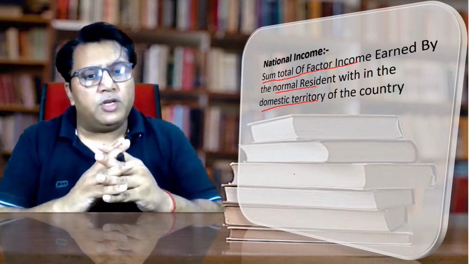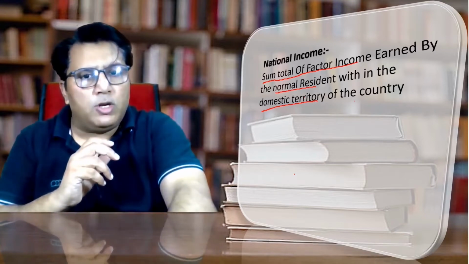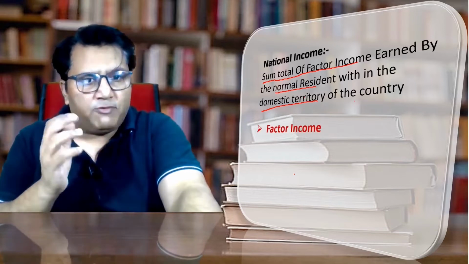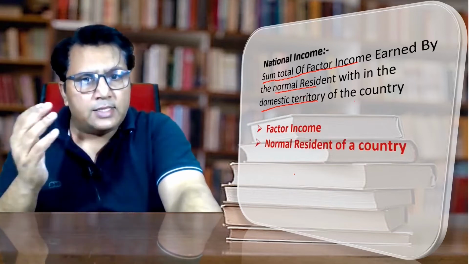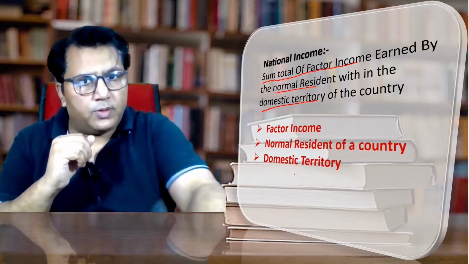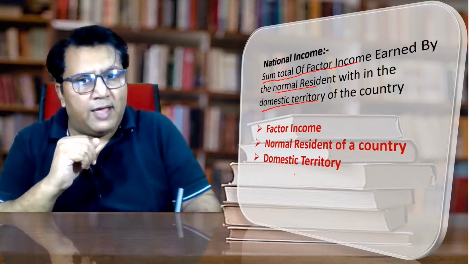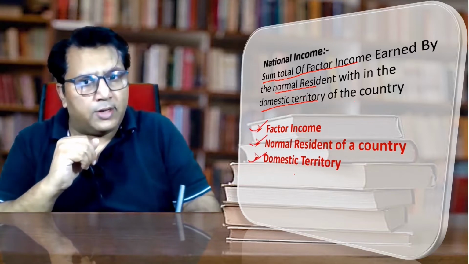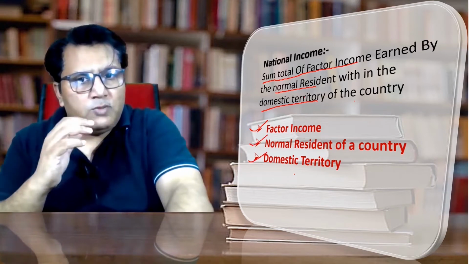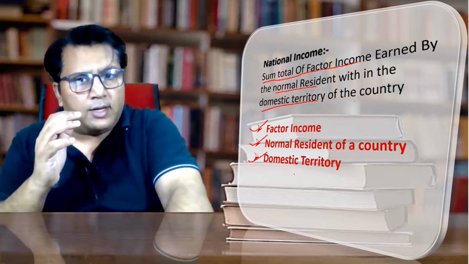In this particular definition, we have emphasized 3 points. The first point is the factor income. Second is the normal resident of a country. And the third one is the domestic territory. Let us discuss all these points one by one. Firstly, let us see the meaning of factor income.